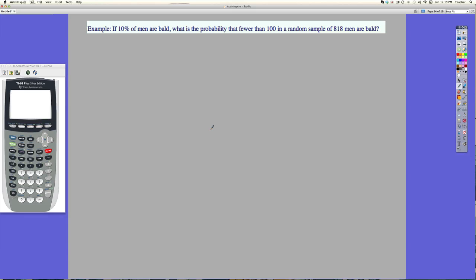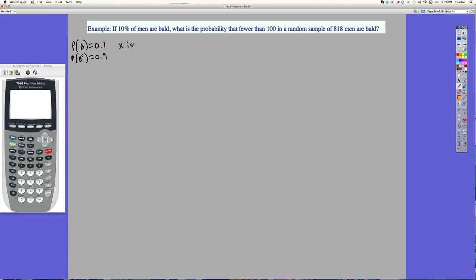Hi, this video will be on when we are allowed to use a normal distribution or a normal model to approximate a binomial model. Okay, so let's first start off and get the setup of the problem. They're saying 10% of men are bald, so the probability that somebody is bald is 0.1. So the probability they're not bald would be 0.9. Okay, so it's asking what's the probability that fewer than 100 in a random sample of 818 are bald?